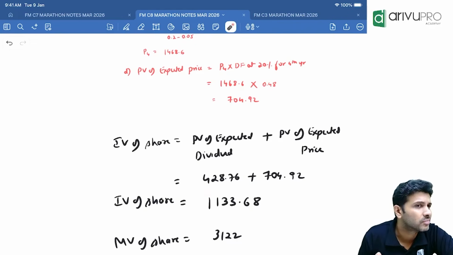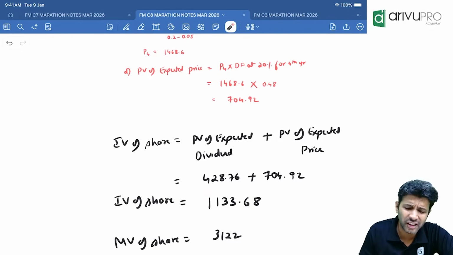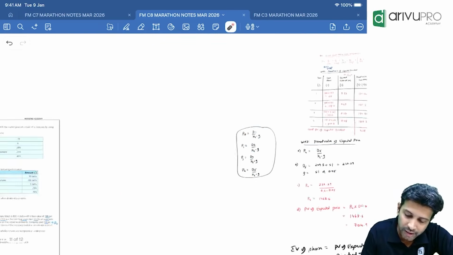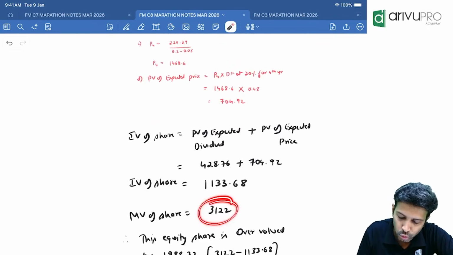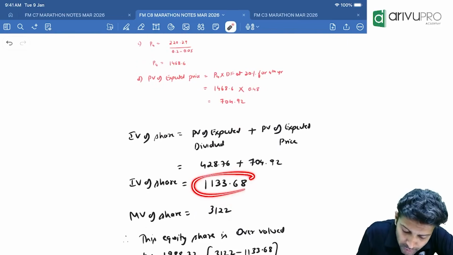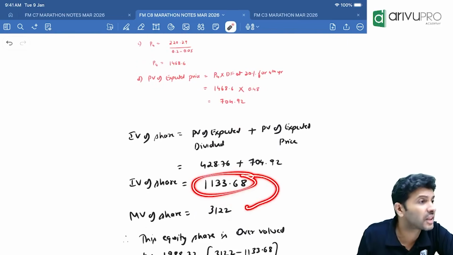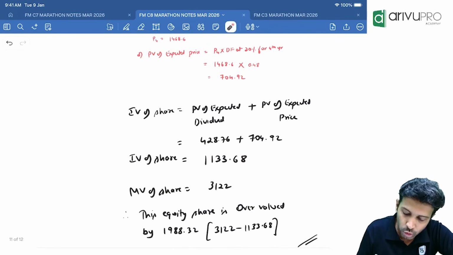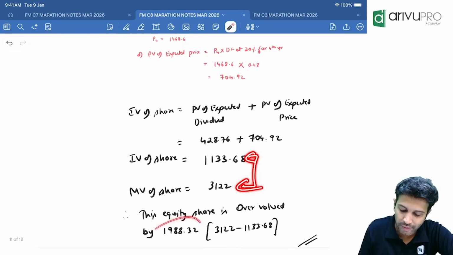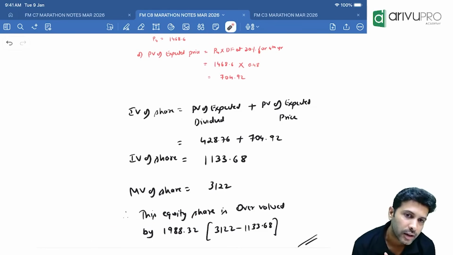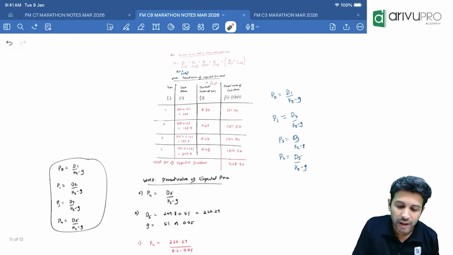1133.68. Yes, sir. But currently, the shares are trading in the stock market at what price? 3122. Stock market price is 3122. But as per us, the value should only be 1133, but it is 3122. That means the share is underpriced or overpriced? So this share is overvalued by the difference. How much is it overvalued by? 1988.32. Clear?